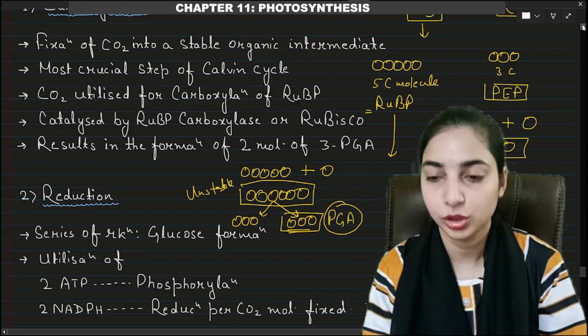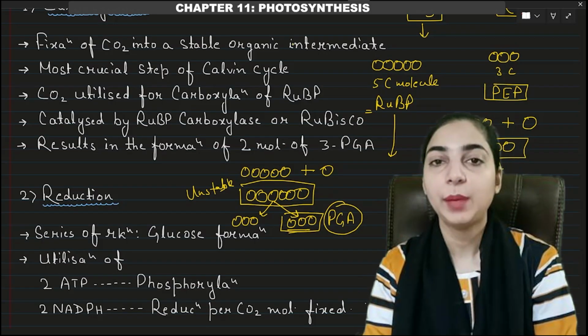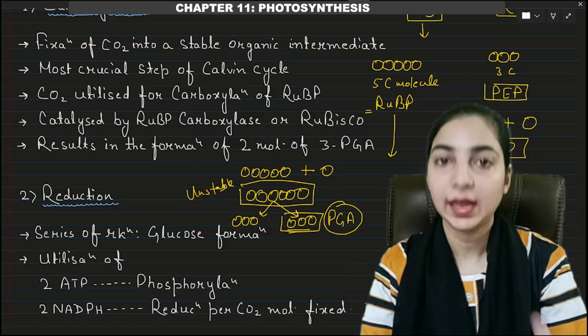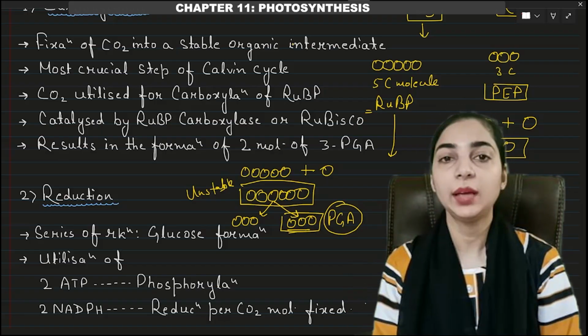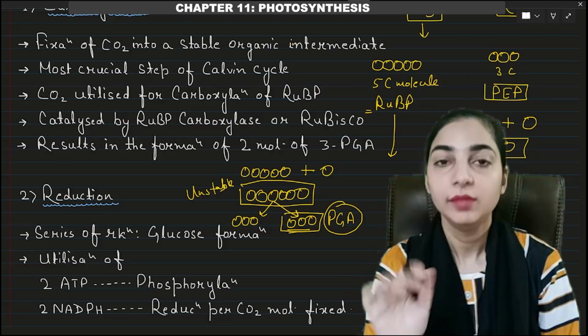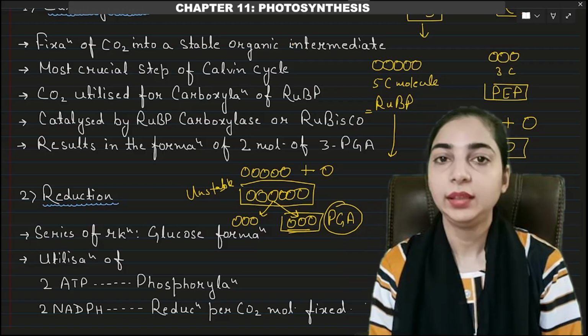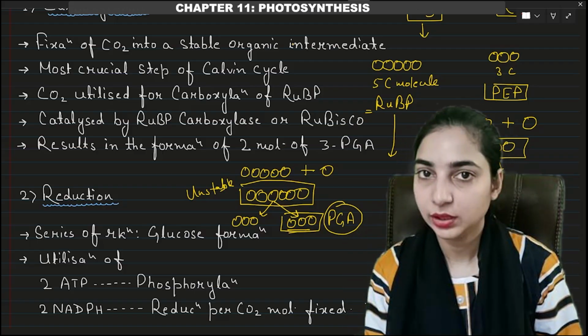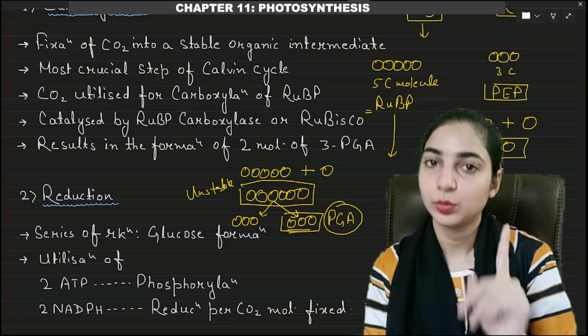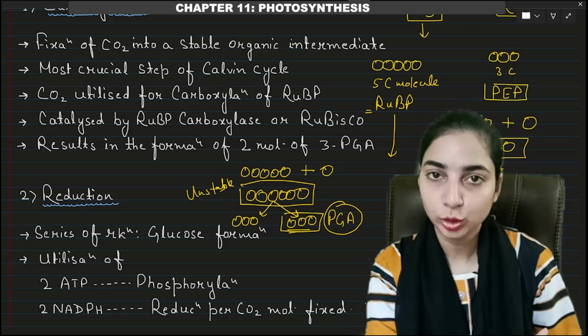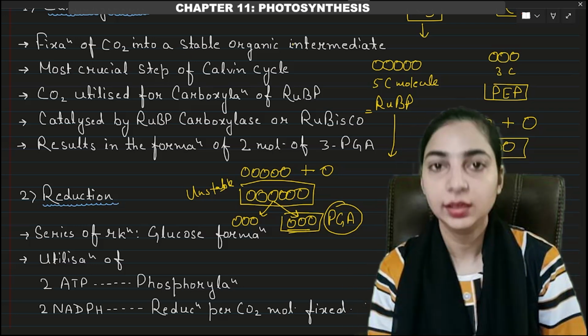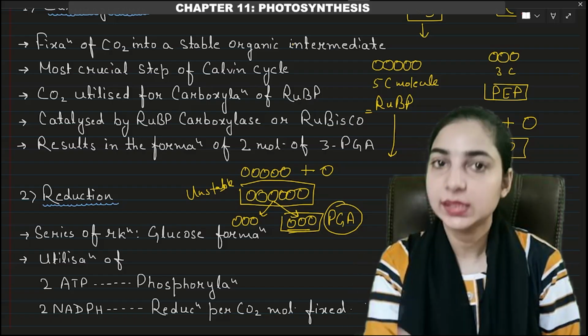Got it? Let's revise it again, because this is the main difference between the C3 and C4 pathway, which we often get confused. Okay, so in C3 pathway, that is also known as Calvin cycle, the carbon dioxide acceptor molecule will be a 5 carbon molecule known as RuBP, and this will accept the carbon dioxide present in the air. So carbon dioxide has 1 carbon. So 5 carbons of RuBP and 1 carbon of carbon dioxide will give a 6 carbon molecule.